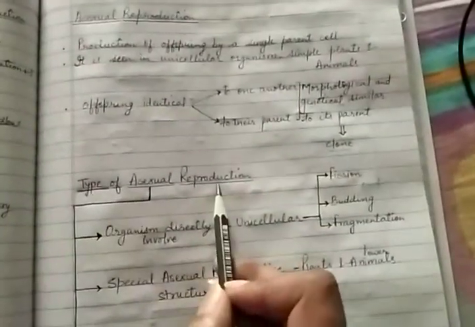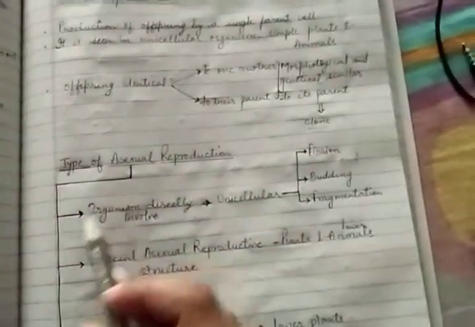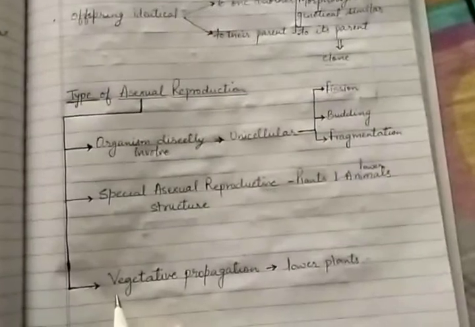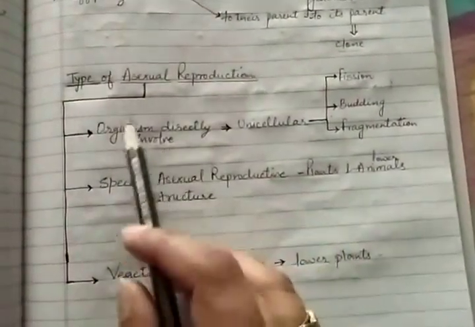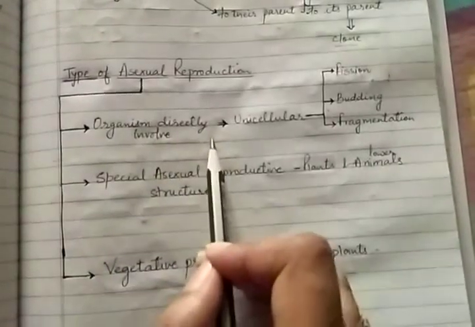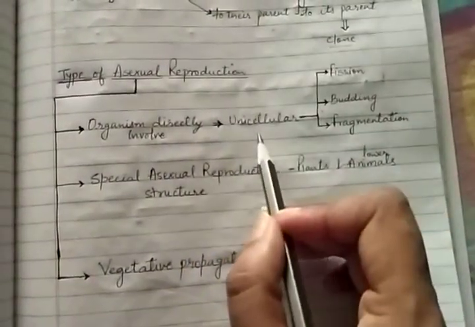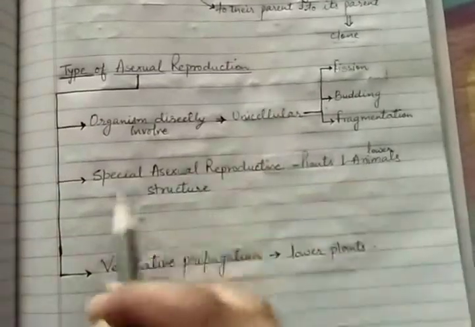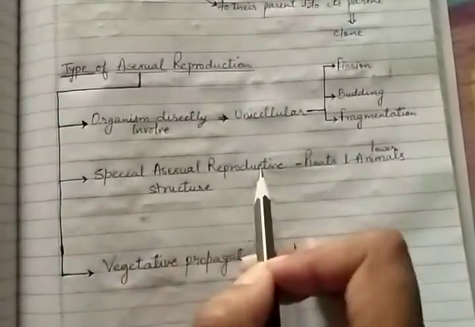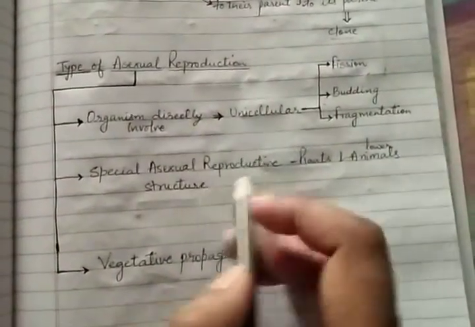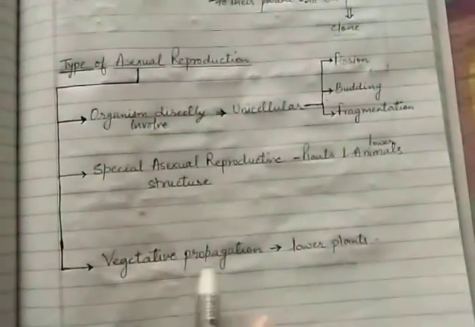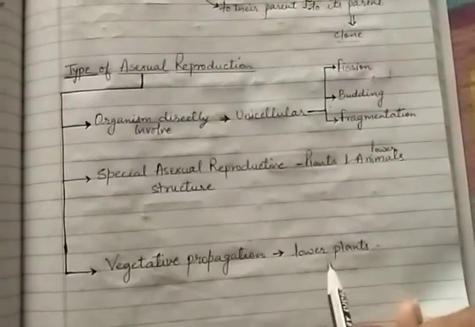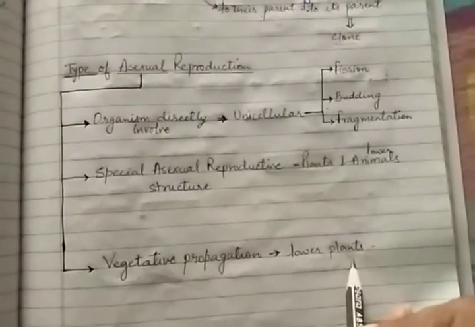Types of asexual reproduction. There are three types we are talking about. First, the organism is directly involved, which is the case of unicellular organisms. Second, special asexual reproductive structures, in which we are talking about plants and lower animals. Third, vegetative propagation, in lower plants.